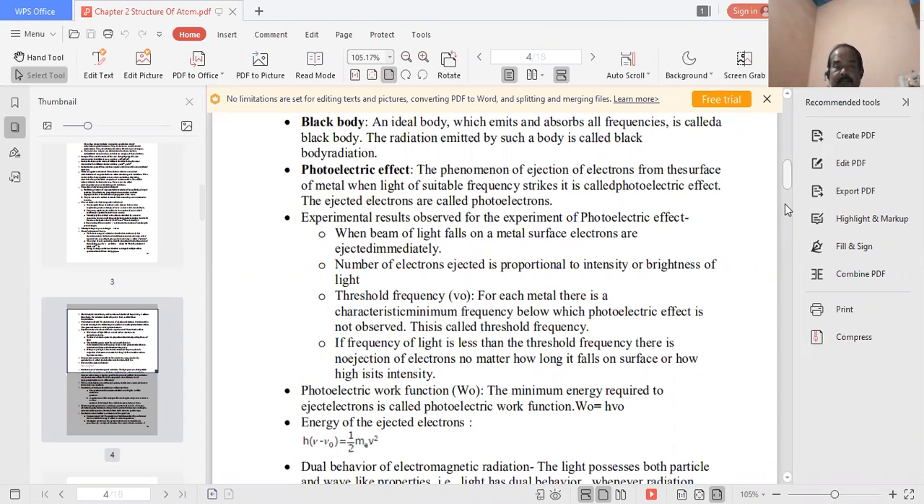In the last video we discussed some points of the structure of the atom, and today our topic is the black body. A black body is an ideal body which emits and absorbs all frequencies. It is called a black body, and the radiation emitted by such a body is called black body radiation. Just as, according to colors, black absorbs light, it is an ideal body that both absorbs and emits.